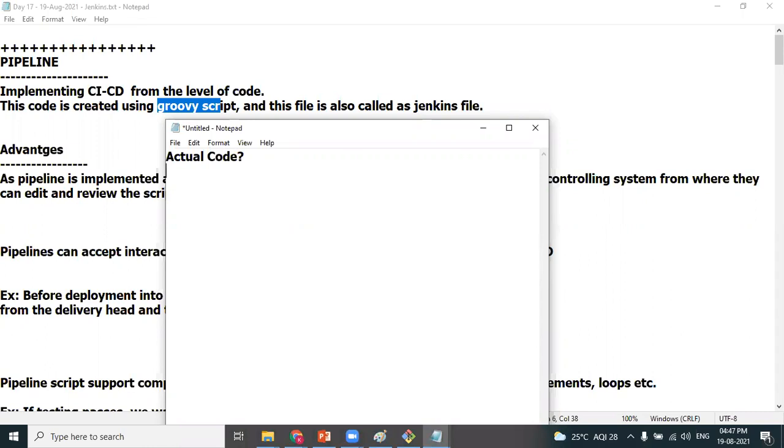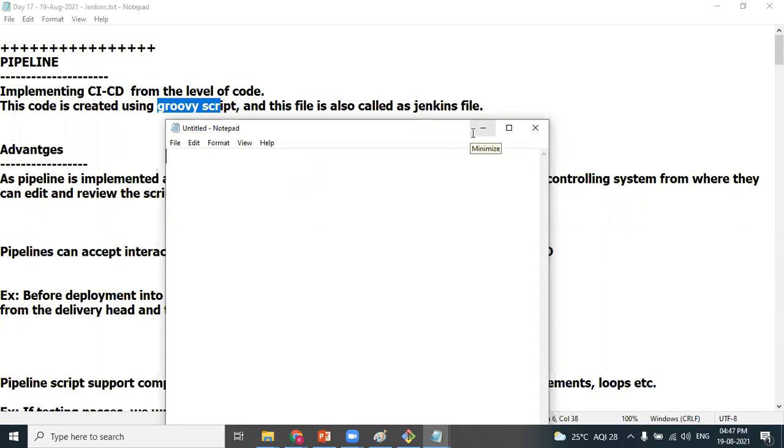The code I mean is different from the developer's code, which could be Java or Python. This code we have to create. That code is also referred to as a Groovy script. If anybody asks whether you are comfortable writing a Groovy script, it's nothing but code which helps to perform the CI/CD stages. If you save the code in a file, that file is called a Jenkinsfile.